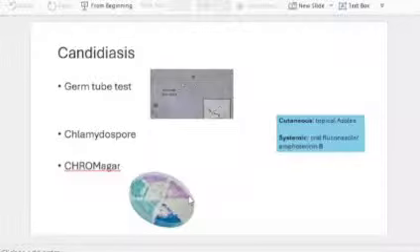Then chlamydospore formation is characteristic for different species. Chrome agar. So that is different color will be formed on this agar by different Candida species. So looking at the color, you can find out the Candida species. Then treatment for cutaneous is topical azoles. For systemic candidiasis, you give oral fluconazole or amphotericin B. So that's how you proceed with this candidiasis.